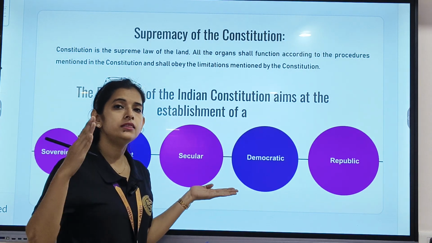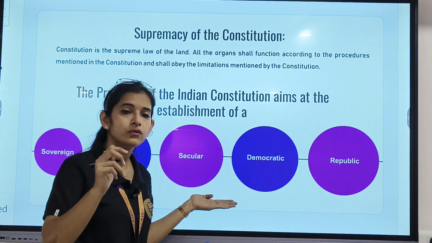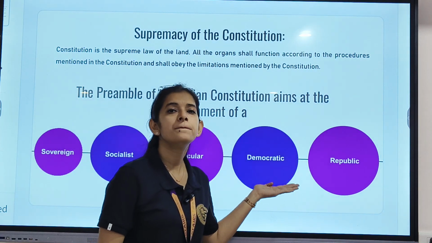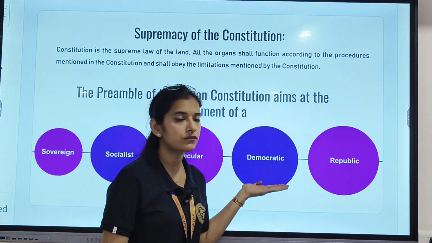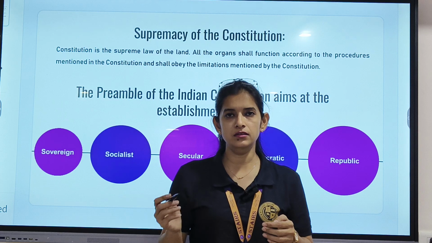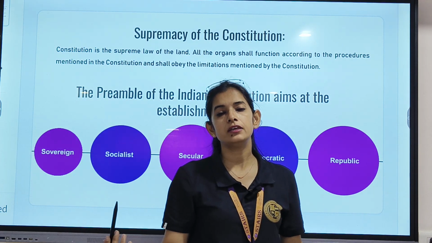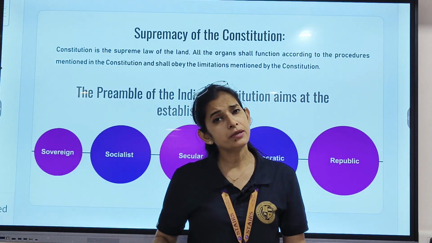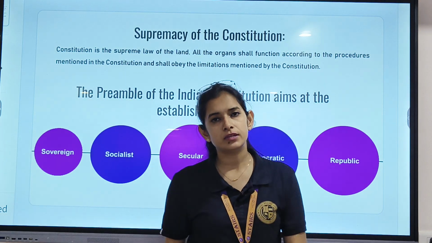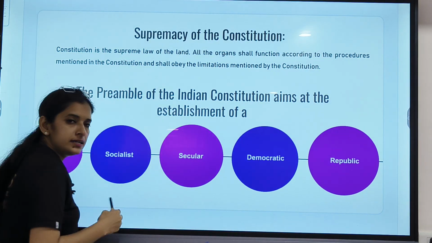All religions are equal for the government. Next, it is a democratic country, that is, people are the rulers of the country. It is a republic country, that means representatives of the people. Somebody from the people would become a representative, and after getting elected, he would become the leader of the mass, the leader of the country. Clear, my dear?